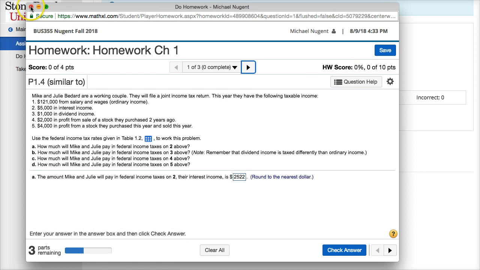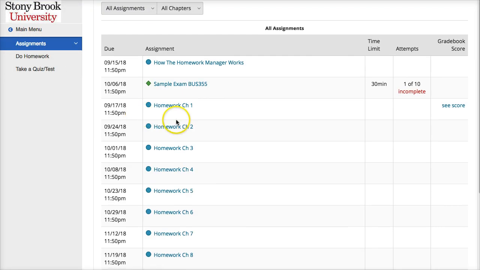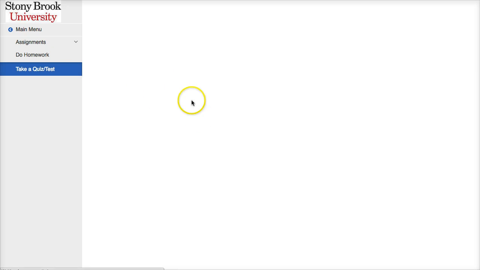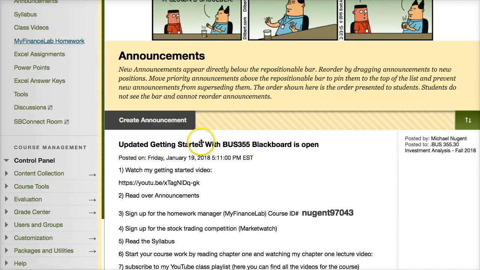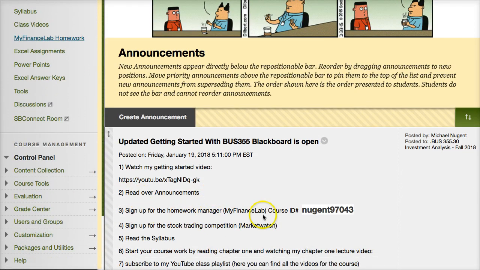Okay, so let me close that. And again, the assignments will be listed here for each of the chapters, the homeworks, and eventually the tests. When you're ready to take a test, click on Take a Test or Quiz, and then the quiz is on the day that, right now just the sample exam is there, but on the day that the test will be available, you'll have it in here to complete as well. So going back to the course, let's see. So that would be sign up for the Homework Manager. So that's a brief overview of the Homework Manager and how you can use the Homework Manager to buy the e-textbook, and that's where some of our homework will be for the course.